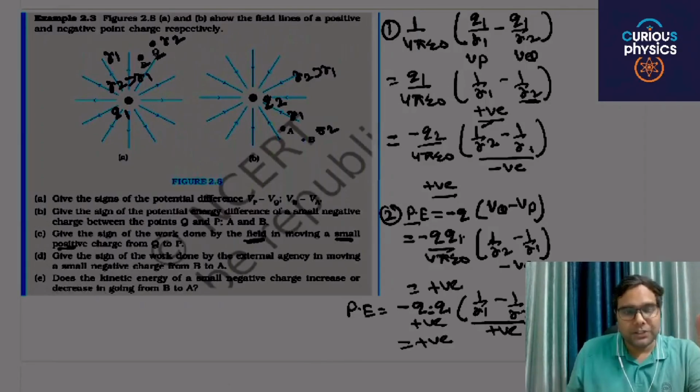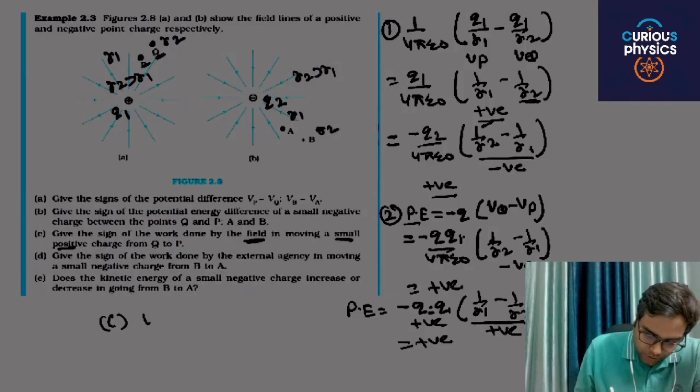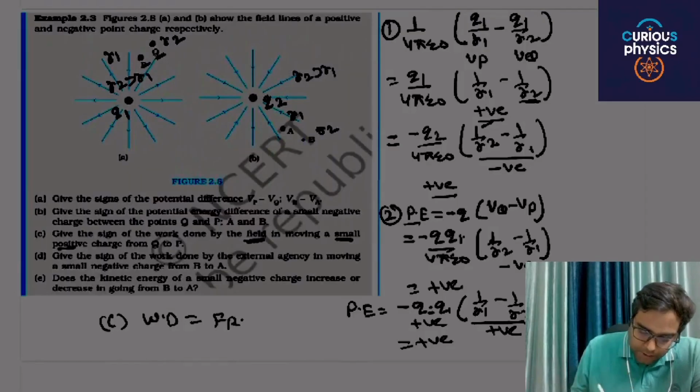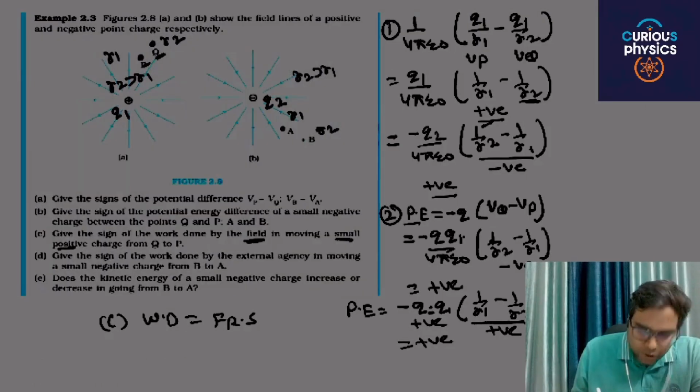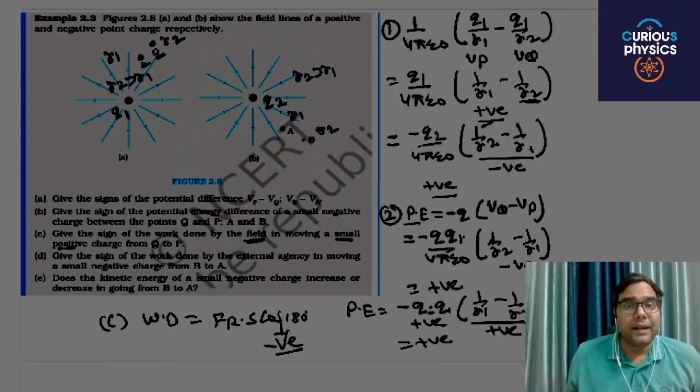You have to move the charge from Q to P. Then the force of repulsion is outward and the displacement is towards the center. Then theta is 180, and Fs cos theta, the amount of work done, is negative. In case C, work done is force of repulsion into displacement Q to P, and cos of 180, which is minus 1, so it gives a negative answer.